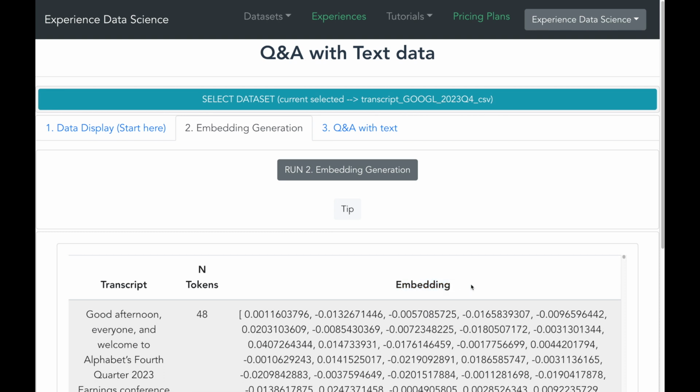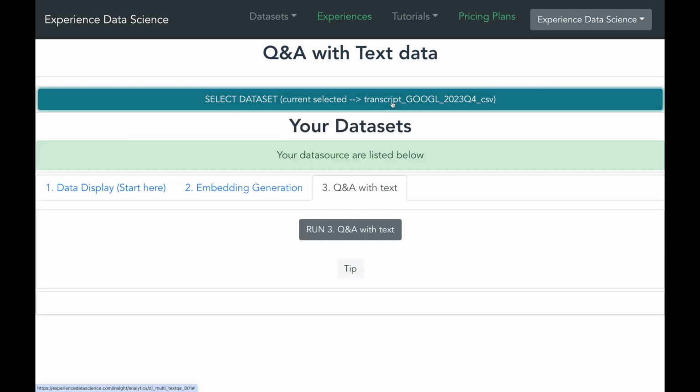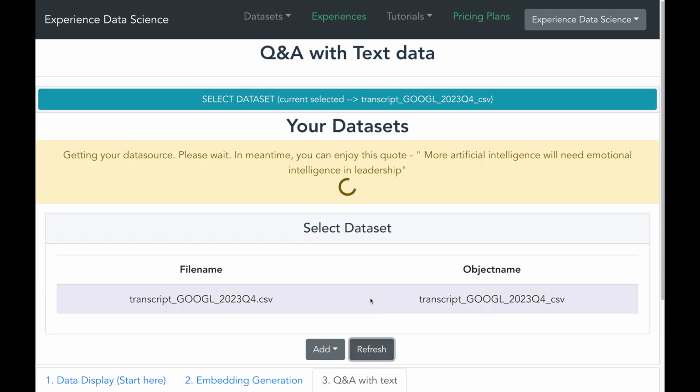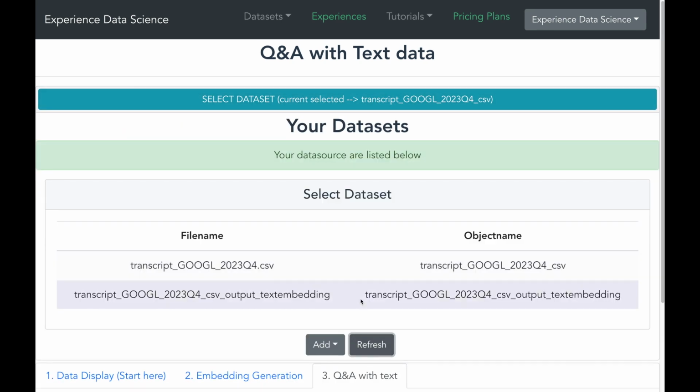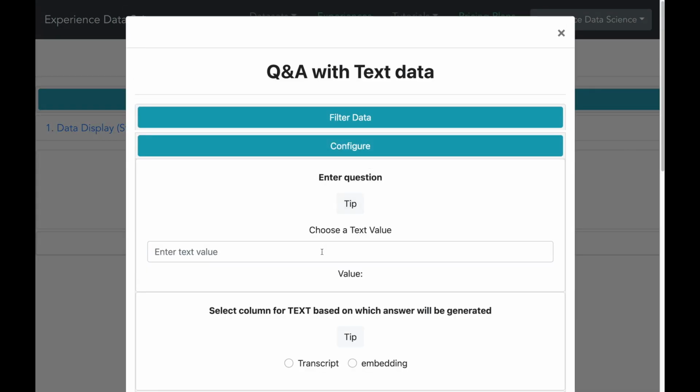Now, my friends, we are all set to do Q&A with our text. But before that, let me change the data set so that we are using the data set which was generated in the embedding step. And let me first start by asking our first question on what is the Google's AI strategy.